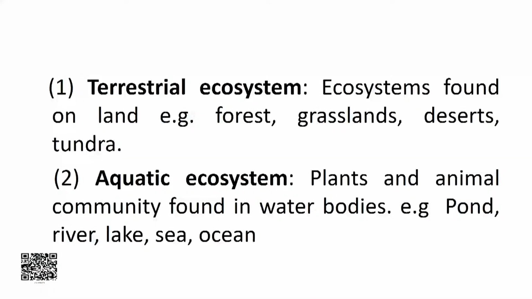When we talk about types of natural ecosystem, it may be classified as a terrestrial ecosystem as well as an aquatic ecosystem. Terrestrial ecosystems are found on land, examples are forest, desert, grassland, tundra. In the case of aquatic ecosystems, the plants and animals found in water bodies make up the aquatic ecosystem. Examples of aquatic ecosystem are river, pond, lake, sea and oceans.